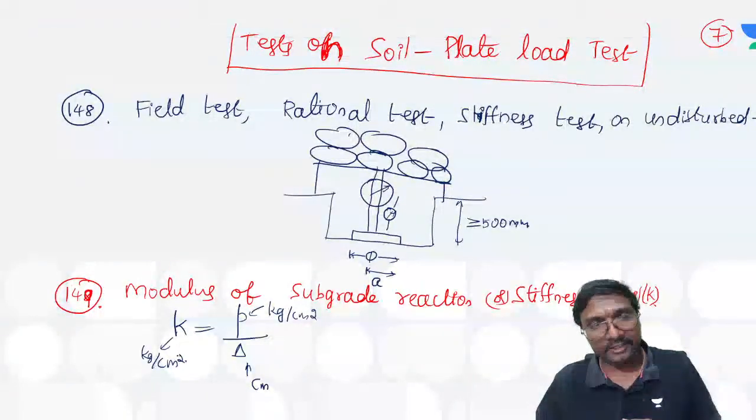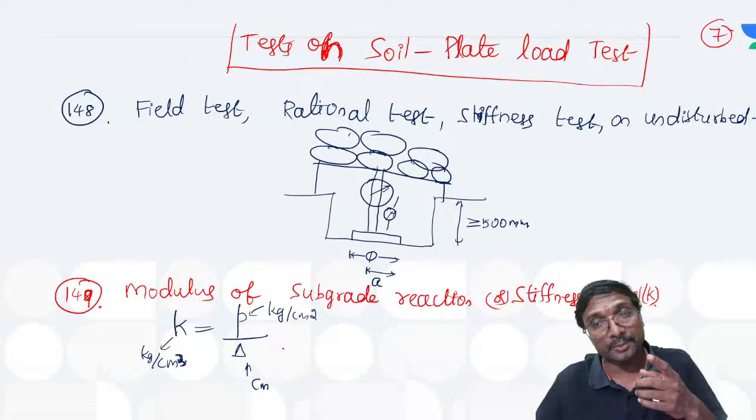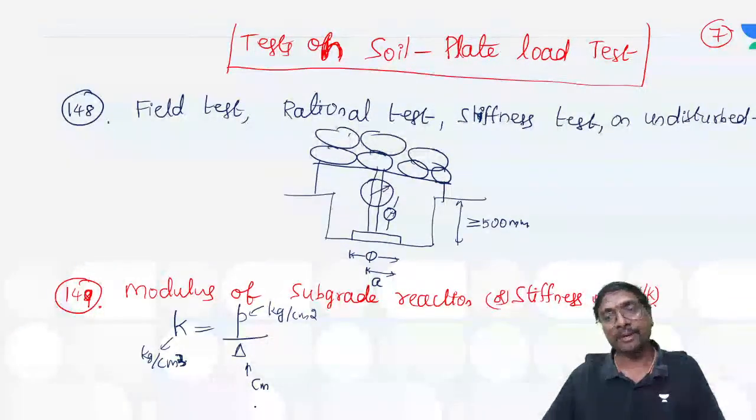Okay. This is the k value in kg per centimeter cube, because p is in kg per centimeter square and this is in centimeter, so kg per centimeter square per centimeter, kg per centimeter cube, right?